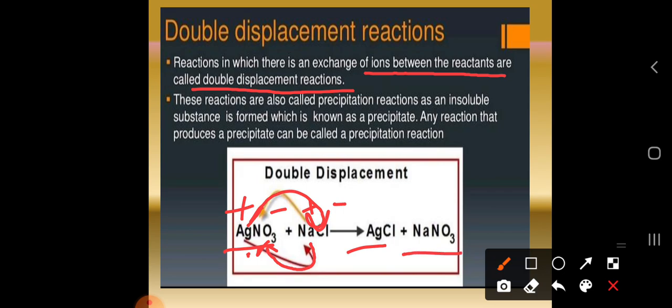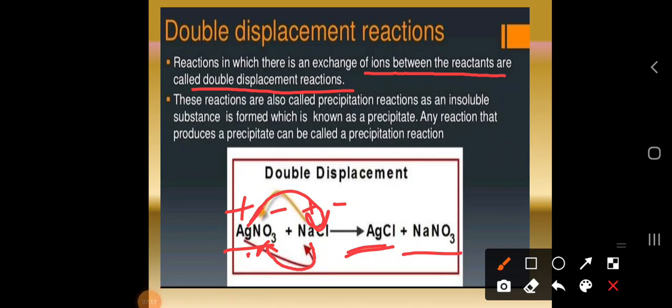Okay. So, this reaction is also called the precipitation reaction, as an insoluble substance which is formed is known as the precipitate. The precipitate is formed here. A precipitate is like curd in nature.